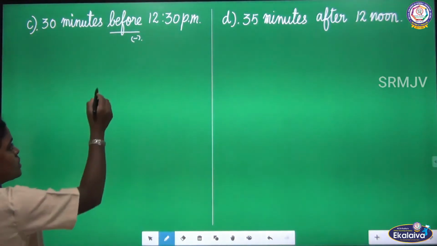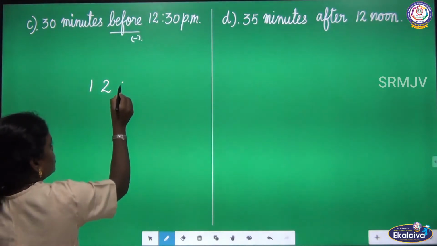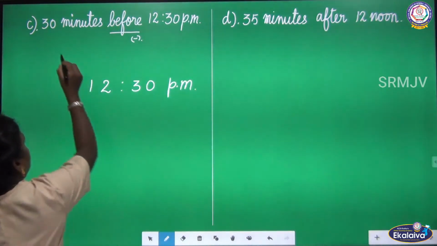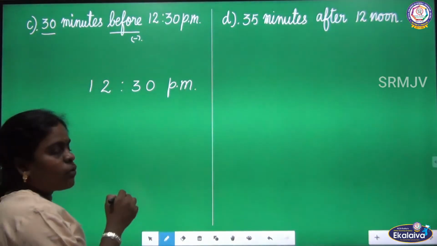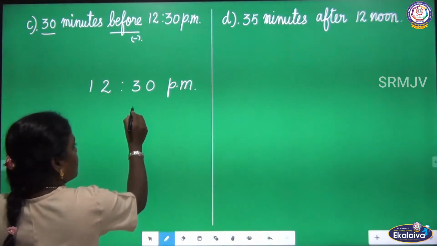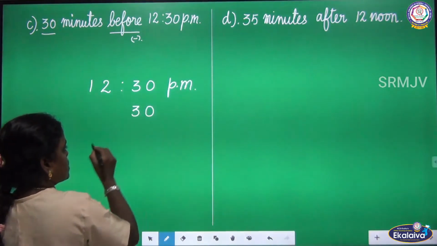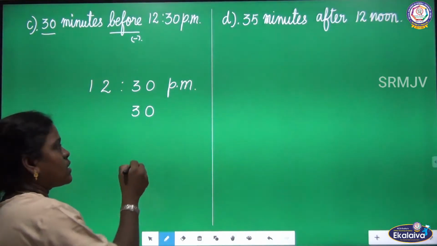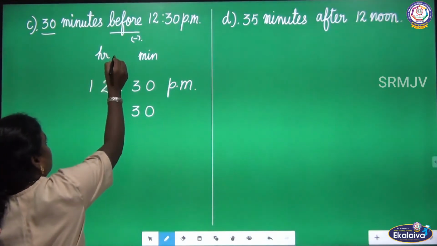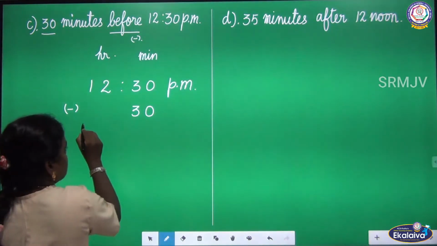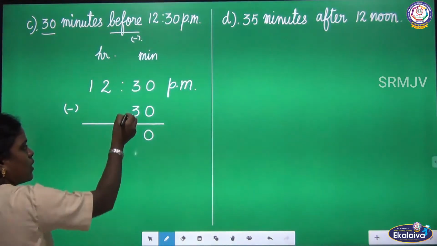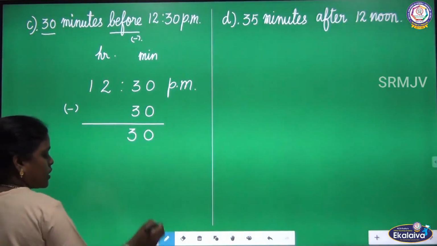So let us subtract the times. First we want to arrange the given times. 12:30 p.m. and we want to find 30 minutes before. So let us subtract 30 minutes from the time. We are going to write 30 in the minutes column because here 30 minutes is given. Minutes column and hours column. So now we are going to subtract these numbers. 0 minus 0, 0. 3 minus 3, sorry, it is 0.